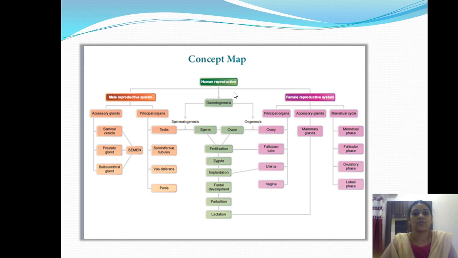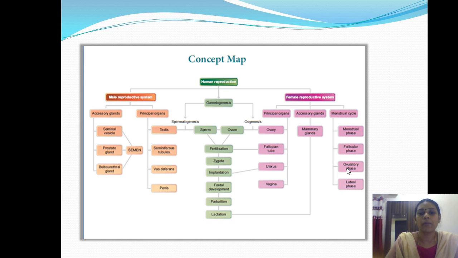The female reproductive system is complex when compared to the male reproductive system. In the male reproductive system, we study in detail only the testis. But here it is not like that. We have to study in detail the ovary, uterus, and vagina. So many things we have to read a lot.